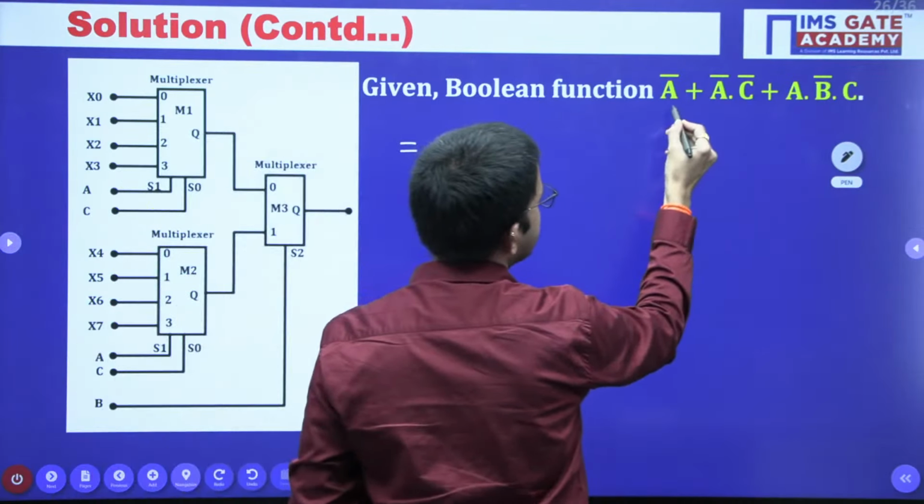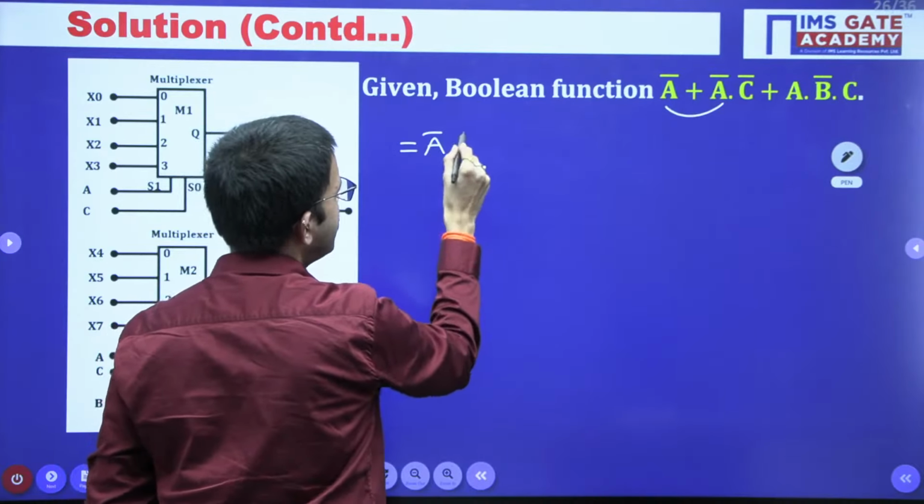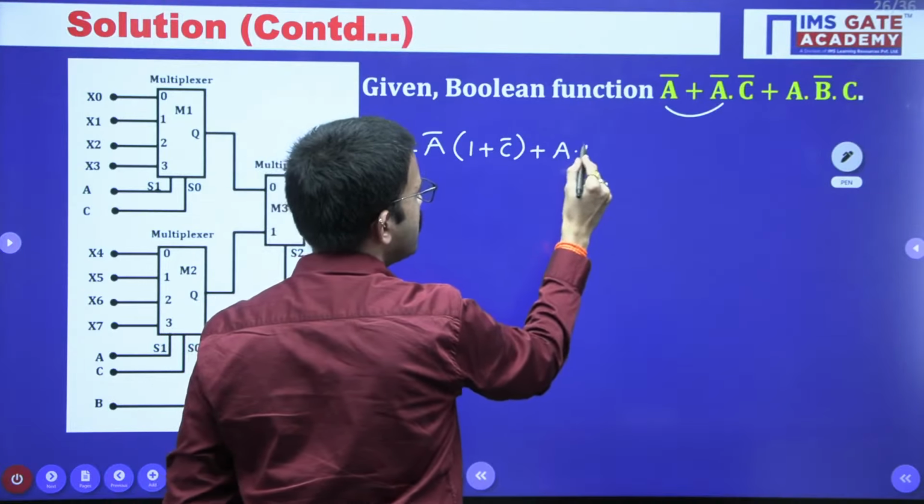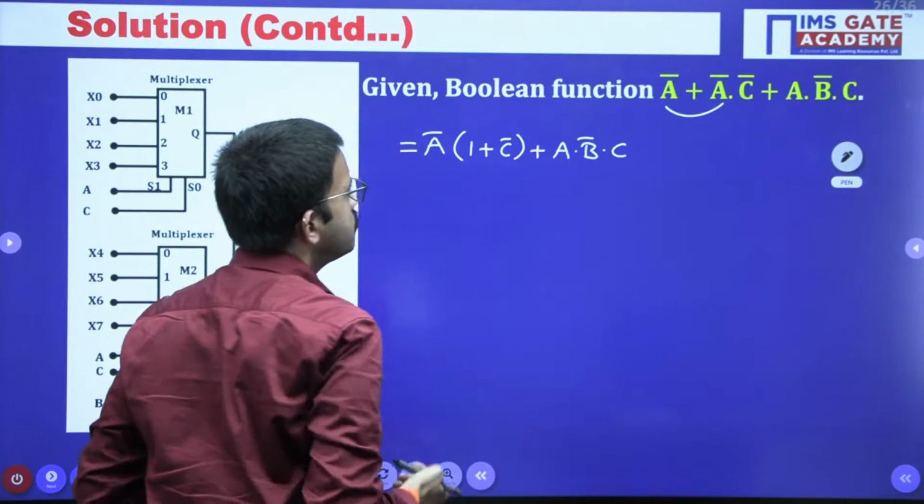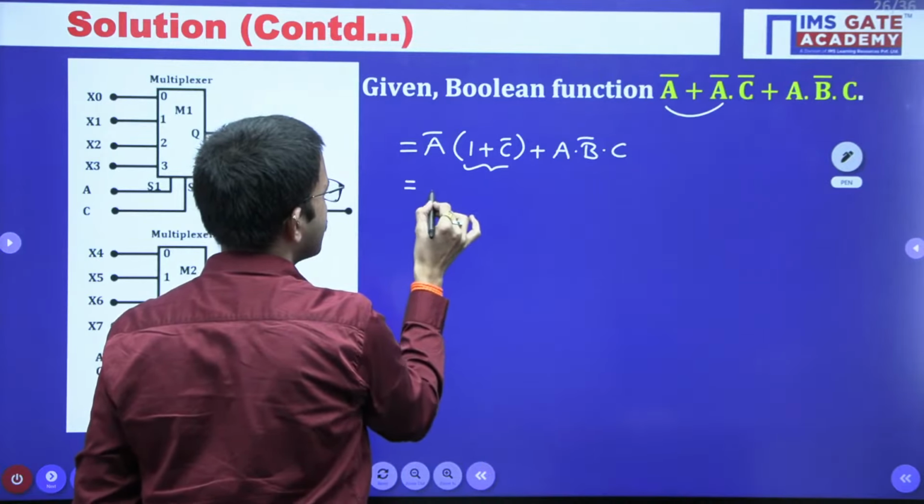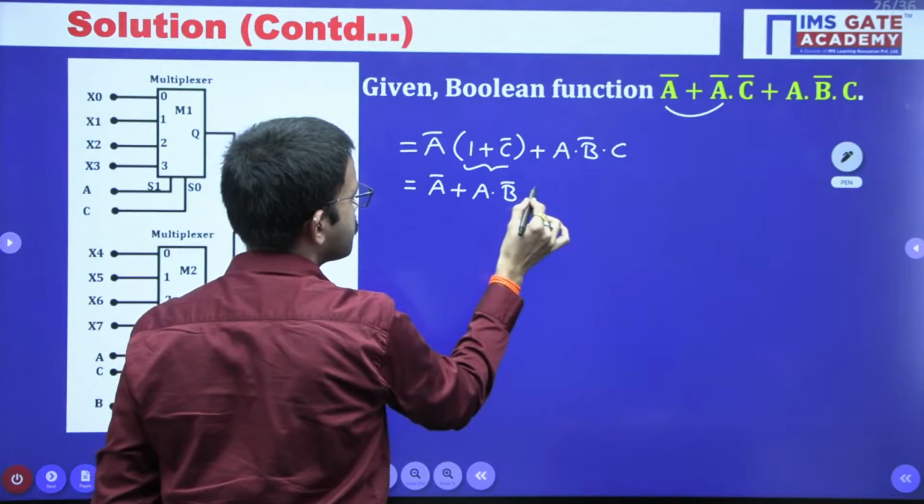So here from these two you can take A bar as common, then 1 plus C bar plus A into B bar C. So here 1 plus anything is 1, logical OR. So you are getting A bar plus A into B bar C.